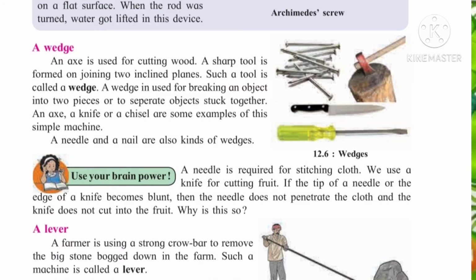Some more simple machines are there that we will see in the next period. Understood everyone? So everyone read the lesson properly, write down the new words and complete your CW up to the last lesson. Okay, thank you.